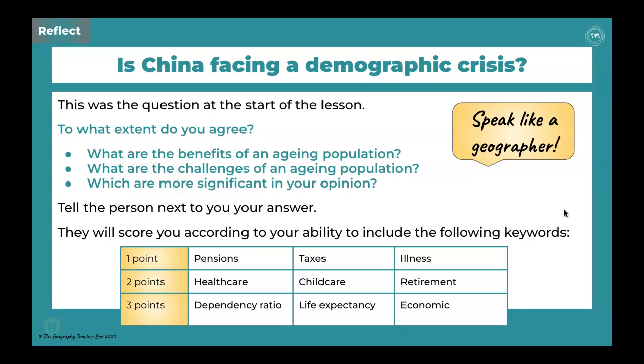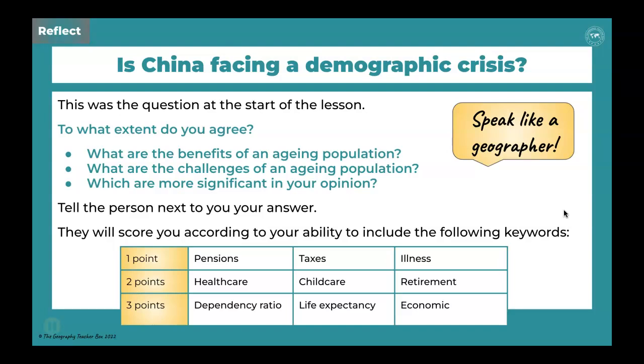Secondly, what might be the challenges the country faces with an ageing population? When you're thinking about both of those elements, which ones seem more significant? And therefore link it back. Is it right to say that China is facing a demographic crisis?